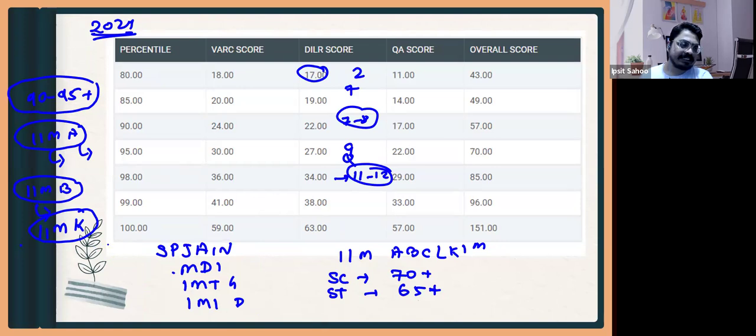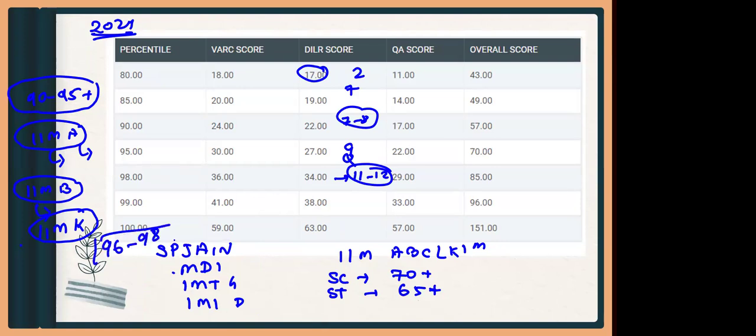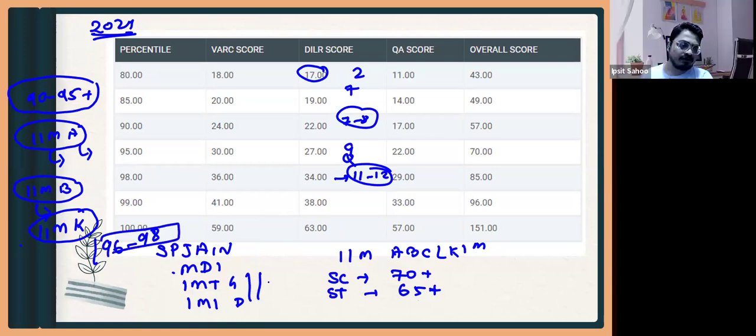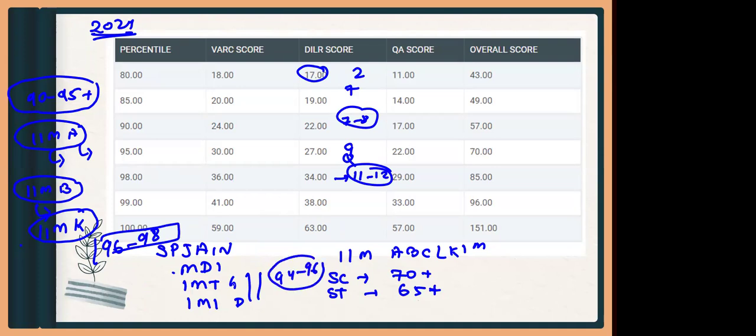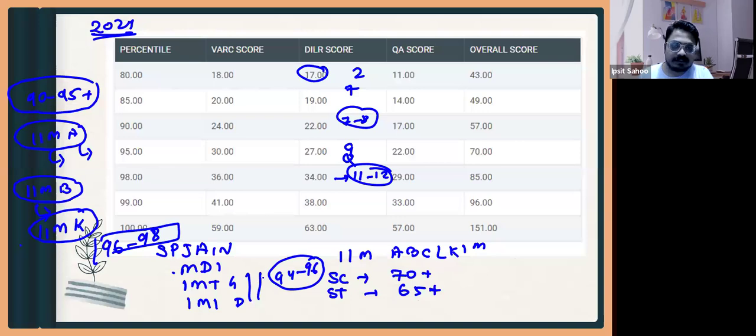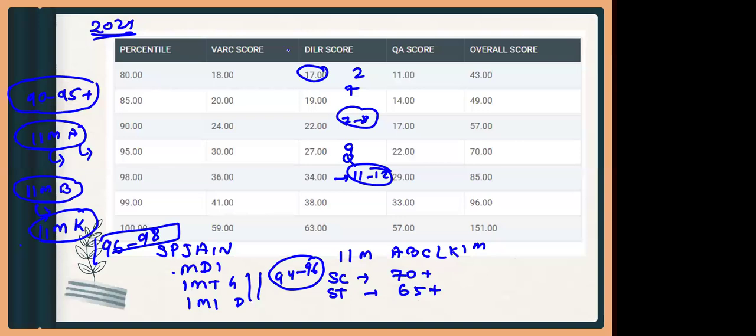This will range from 96 to 98 percentile, and these two colleges, IMT Ghaziabad and IMI Delhi, will go as low as 94 to 96 percentile.